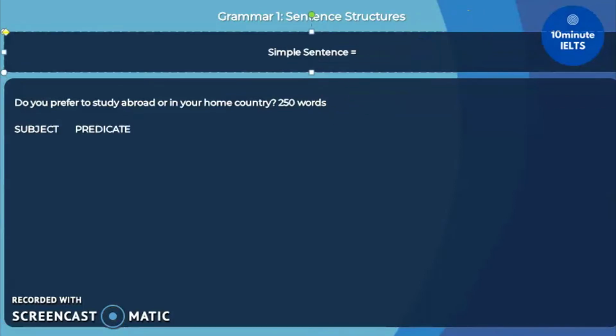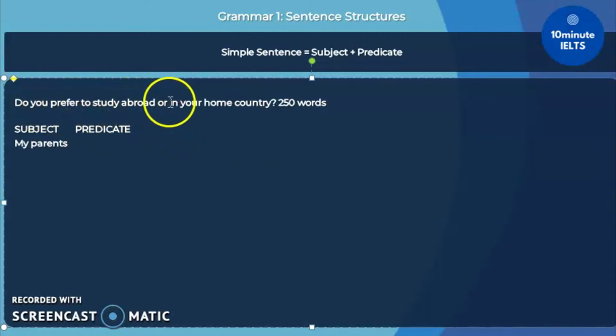subject and predicate. The subject can be a noun, pronoun, or anything that will serve as the topic of a sentence. In this case, we'll use my parents. Now remember, the question is, do you prefer to study abroad or in your home country? Now, say your parents want you to study abroad. In that case, just start with the subject, my parents, and then continue with the predicate, want me to study abroad. That's not too difficult, but it is correct and appropriate.